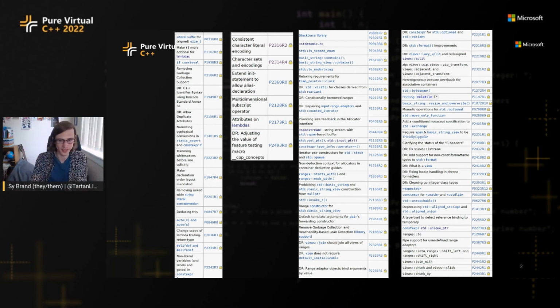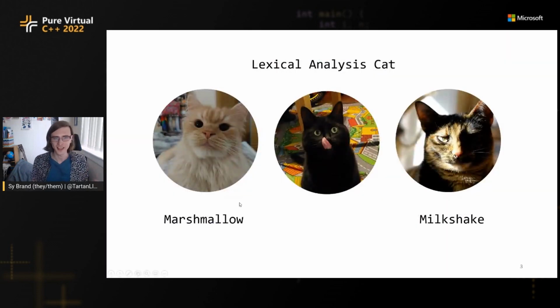It's maybe not immediately clear what is useful to apply in your everyday coding, what makes C++ better. So the aim of my talk today, as we don't have a whole lot of time, about 30 minutes, is to pick a bunch of these which I think are interesting and try to show them in a fun way using my cats.